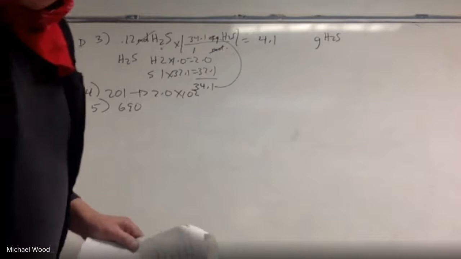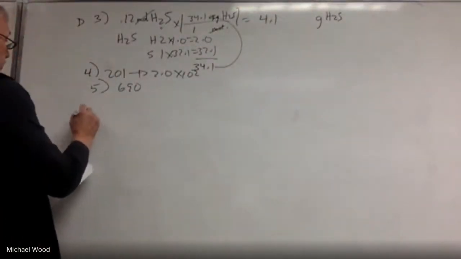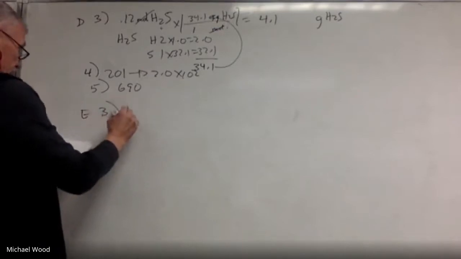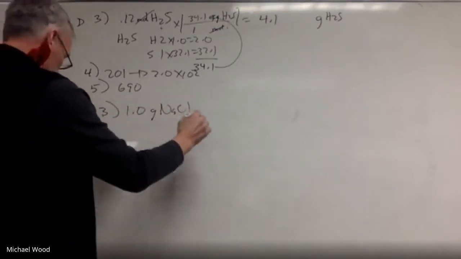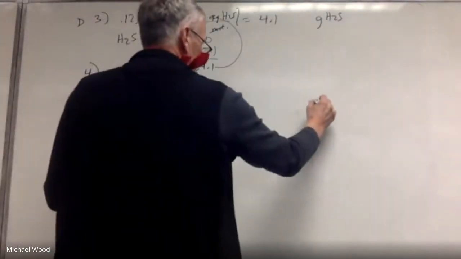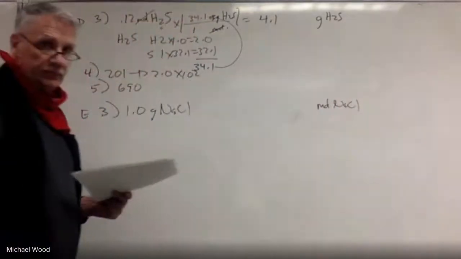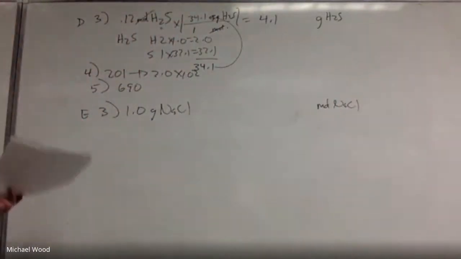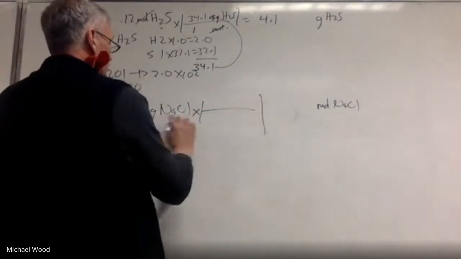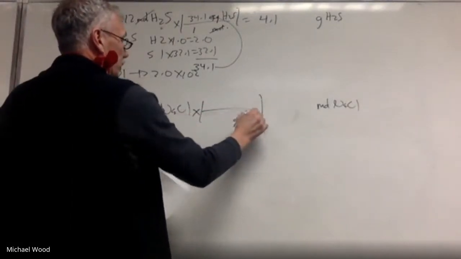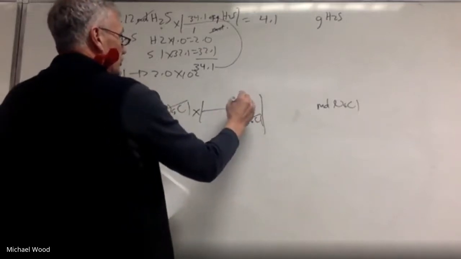Okay, and then finally, the last section. So letter E, number 3. So now we're just going backwards. So we have 1 gram of NaCl, and we want to go to moles. So again, there's my setup. And I follow the units. Since I start with grams, grams go on the bottom, so they'll cancel out. Since I end with moles, moles go on top.